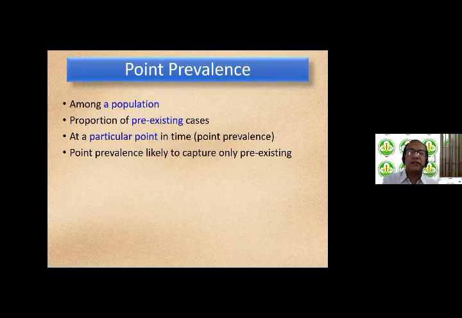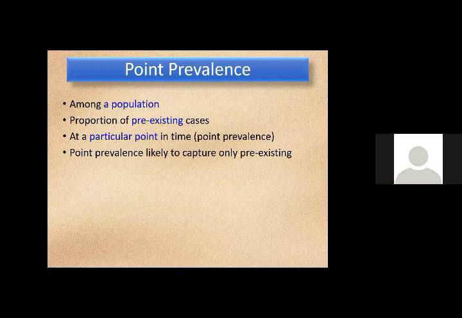What is point prevalence? Point prevalence is, among a population, the proportion of pre-existing cases. Now note the difference. These are not new cases. The proportion of pre-existing cases at a particular point in time is called point prevalence. Into this definition, you could, if you want, add pre-existing and new cases, and we'll see how in period prevalence you have pre-existing and new cases.